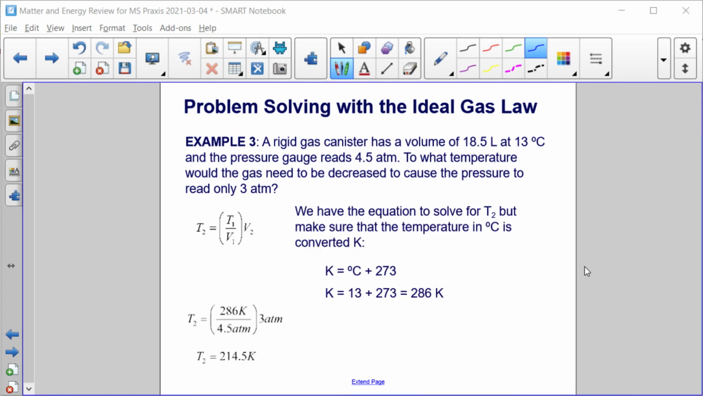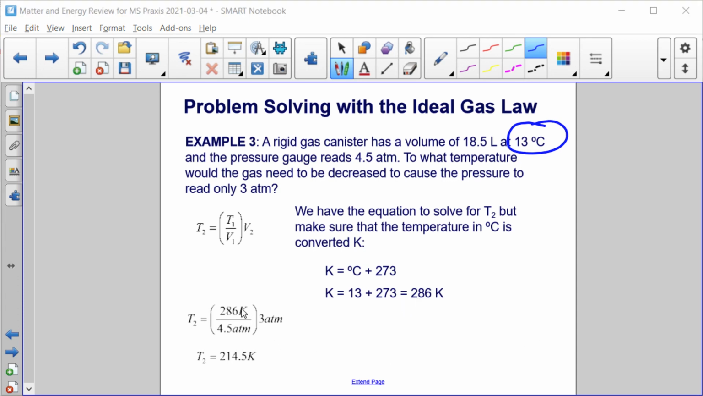One last thing we have to do here before we can just plug our numbers in and solve. We have T1 in this equation. We're solving for T2, but we are given a temperature in degrees Celsius, and we must perform gas law calculations in Kelvin. So the first thing I did was convert this 13 degrees Celsius into Kelvin. 13 plus 273 is 286.